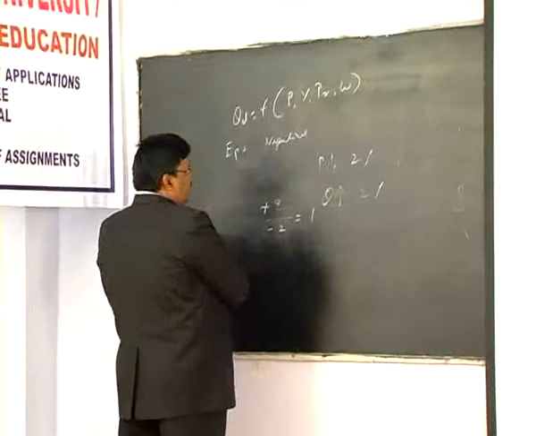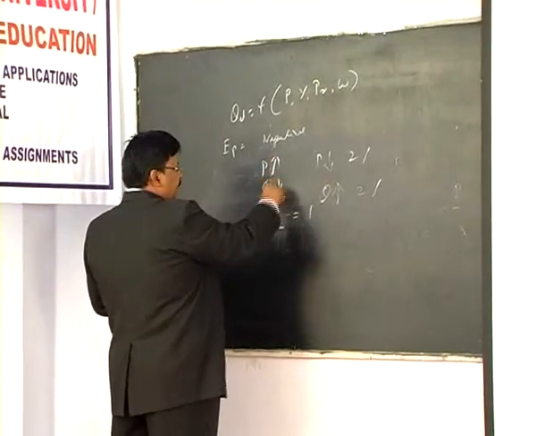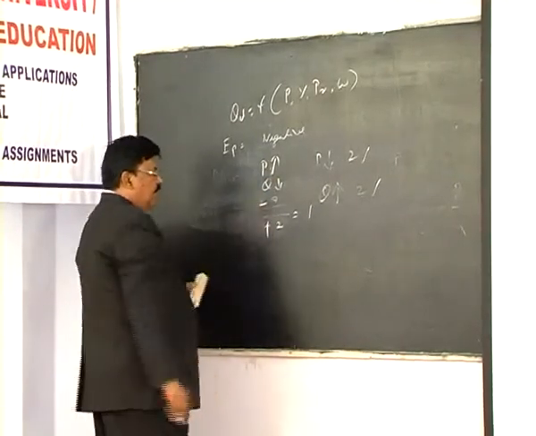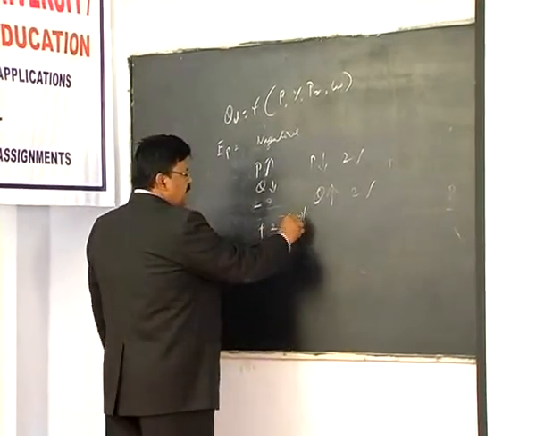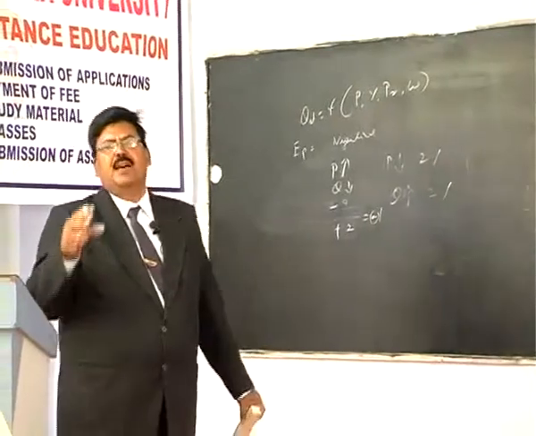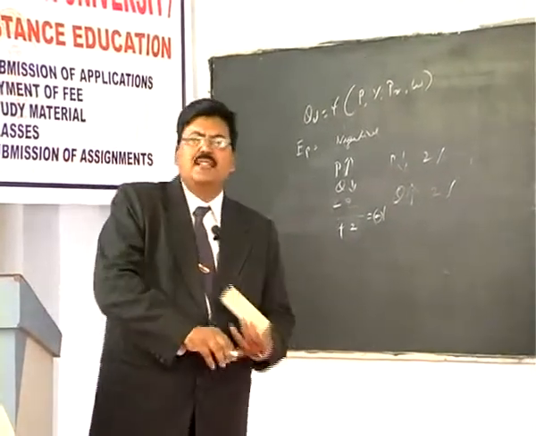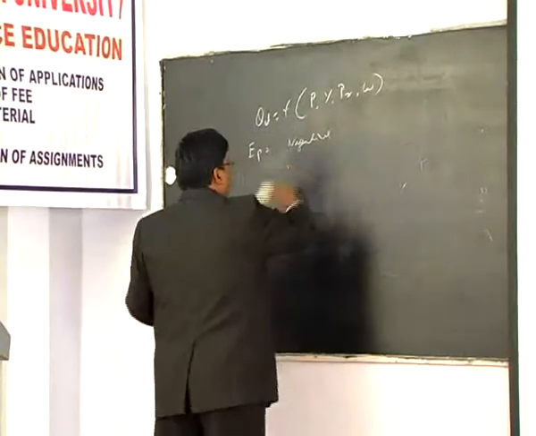Suppose instead that price increases and quantity decreases. Then price is plus 2, quantity is minus 2. Minus 2 by plus 2 is equal to minus 2. Always you get a minus value. Price elasticity is always negative. So that minus sign is usually ignored because everybody knows that there is an inverse relation between price and quantity. So you need not put a minus sign before the value of coefficient.